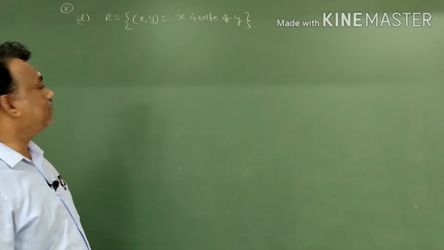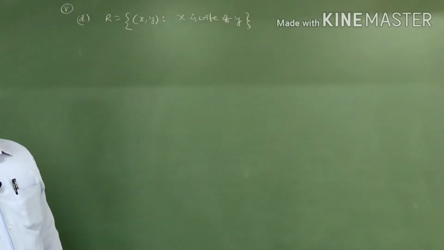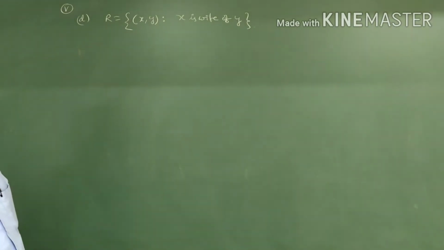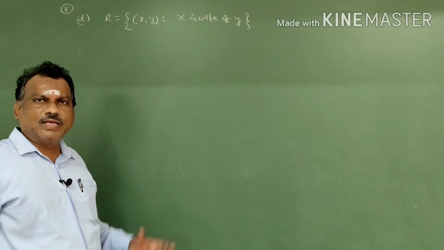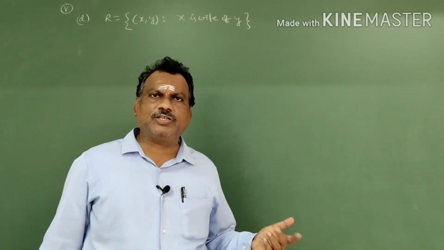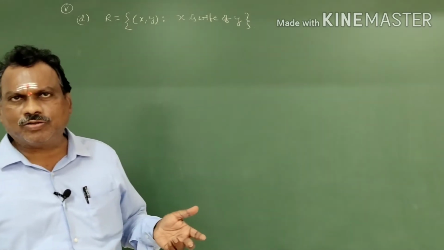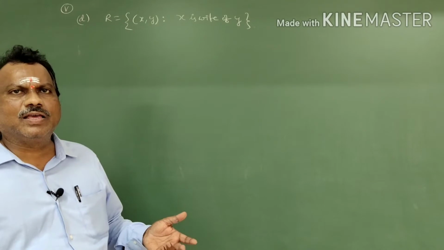Students, next question in fifth subdivision D. R is equal to the set of ordered pairs (x, y) such that x is a wife of y. We have to check whether the wife relation is reflexive, symmetric, or transitive. Let's go through their definitions. Reflexive means, you know very well, if